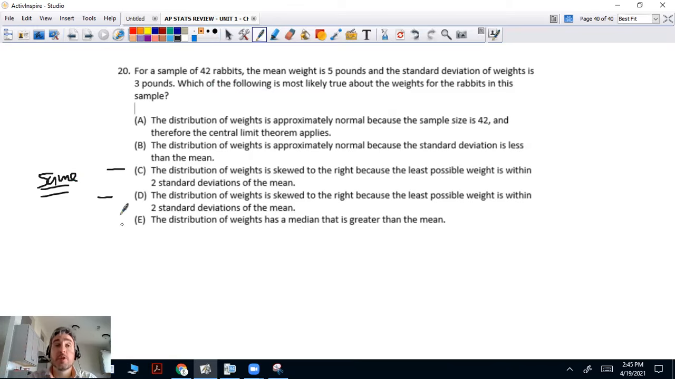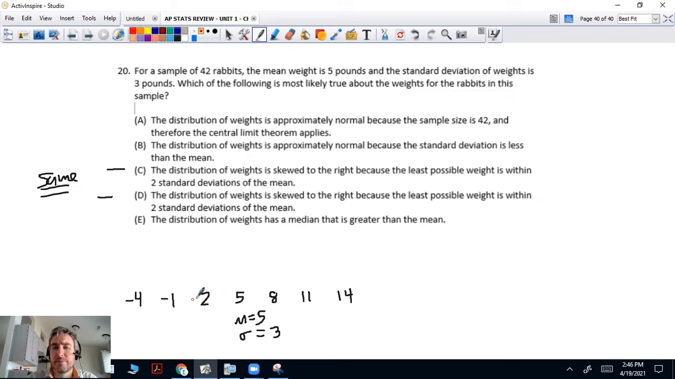Well, let's think about the distribution. So we have 42 rabbits. The mean is 5 pounds. So let's say we have a mean of 5. Standard deviation of weights is 3 pounds. So that's talking about going down to 2, -1, -4, and up to 8, 11, 14. Okay, does that make sense? The mean is 5. The standard deviation is 3.